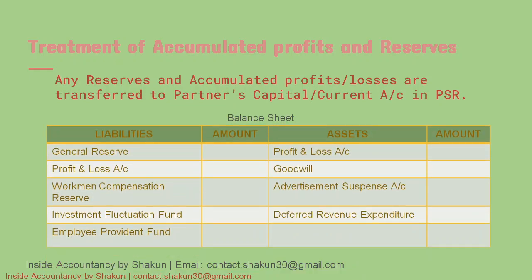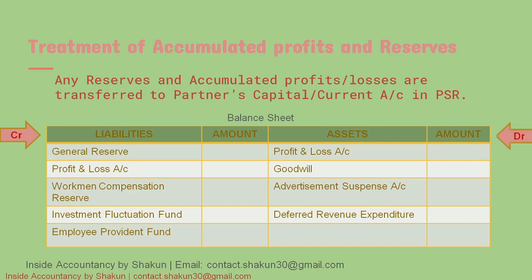The various accumulated profits or losses that might be shown in the balance sheet are general reserve, profit and loss account, workmen compensation reserve, investment fluctuation fund, and employee provident fund. All these are mentioned on the credit side or the liability side. All these have a credit balance.